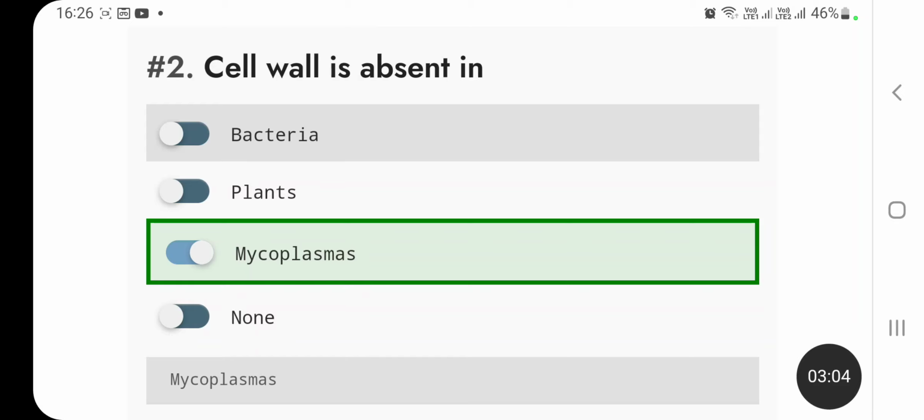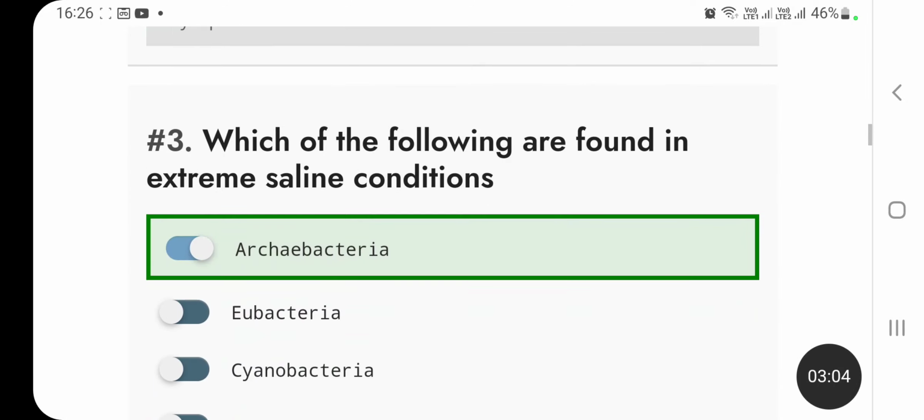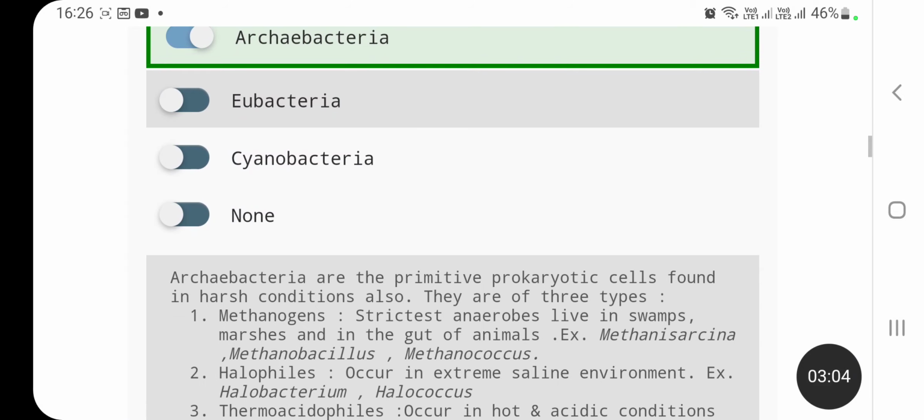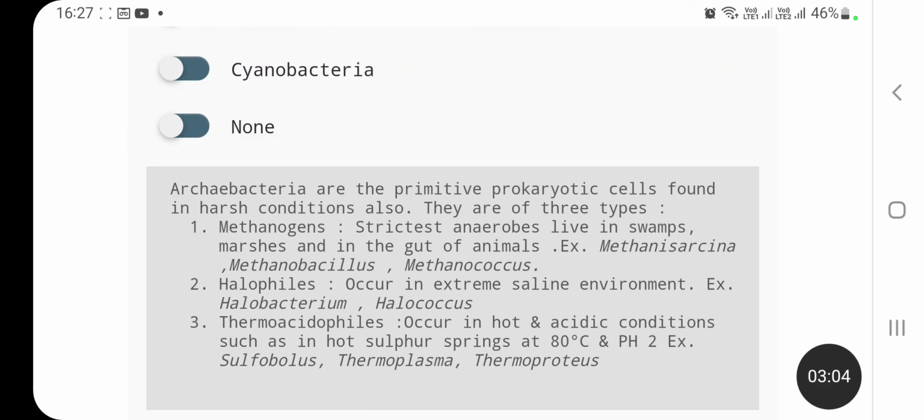They have a cell membrane. Next is, which of the following are found in extreme saline conditions? Archaebacteria. Archaebacteria are the primitive prokaryotic cells actually. They are found in extreme conditions, not only in saline condition but in other extreme conditions also, like in hot and acidic conditions or in strict anaerobic conditions like in swamps, marshes.